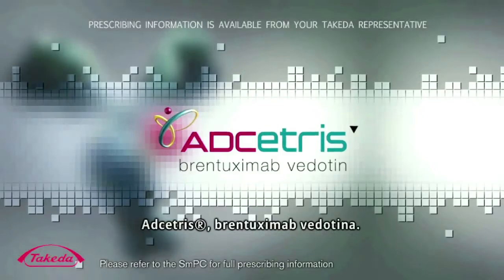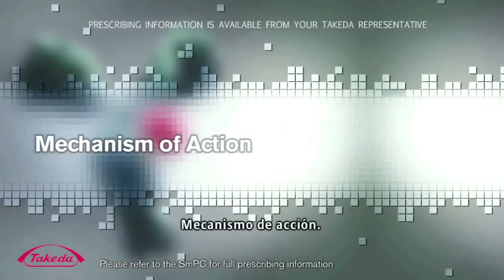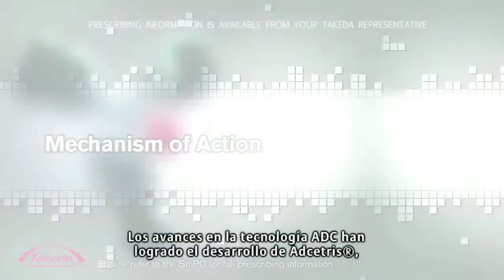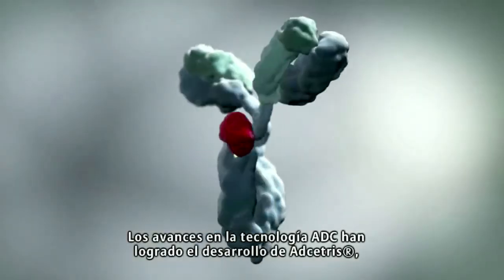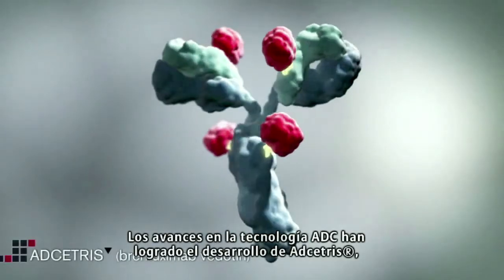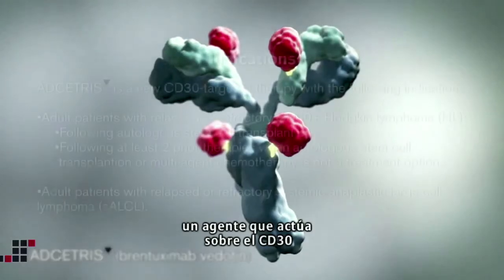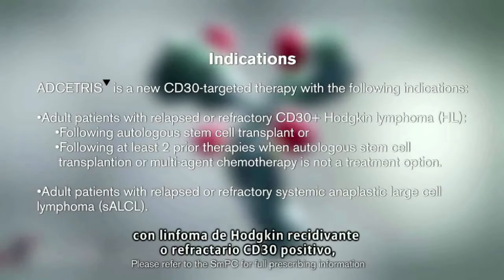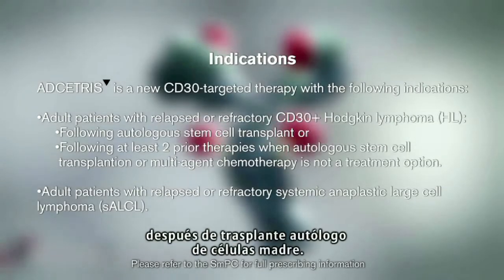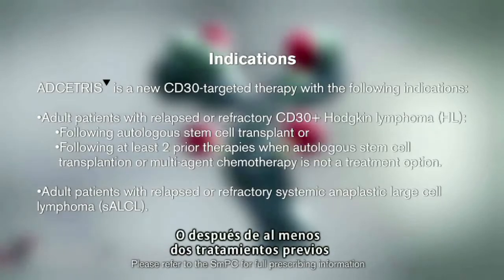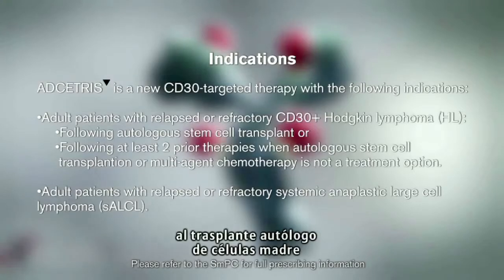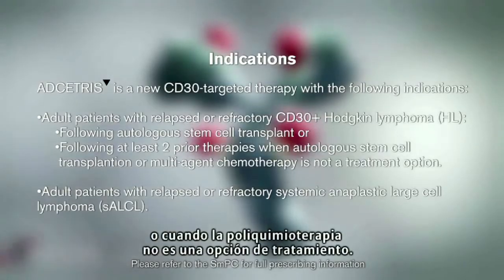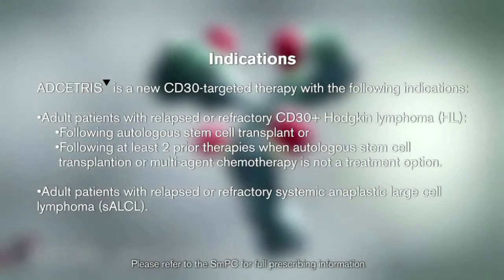Adcetris, brentuximab vedotin. Mechanism of action. Advancements in ADC technology have led to the development of Adcetris, an agent targeting CD30 that is indicated for the treatment of adult patients with relapsed or refractory CD30-positive Hodgkin lymphoma, following autologous stem cell transplant or following at least 2 prior therapies when autologous stem cell transplantation or multi-agent chemotherapy is not a treatment option.